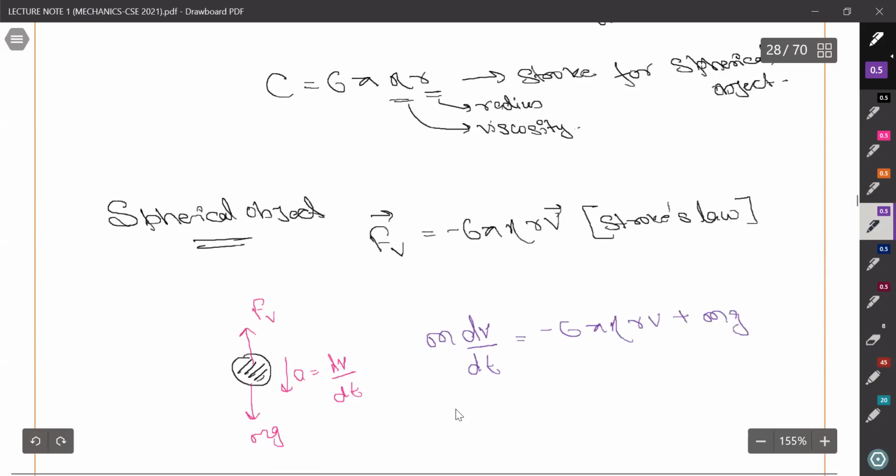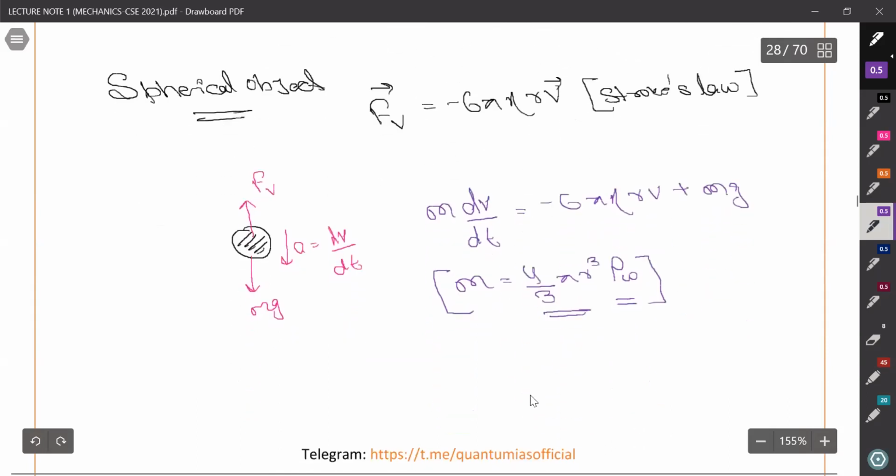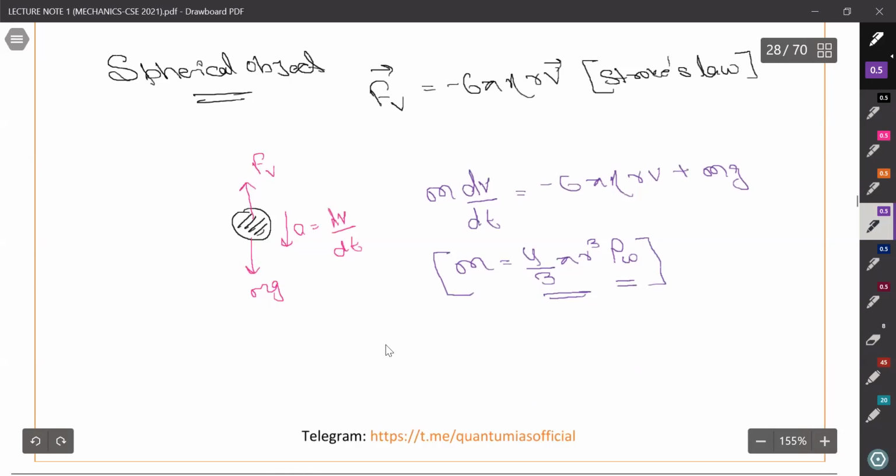Also, we know that m is what? It's a sphere, so volume into 4 pi r cube into rho of water. Volume into density is mass. Put it there. So we will be left with this thing, dv by dt. Put the value of mass, 4 by 3. It will go there. 9 by 4. That will become minus 9 by 2 eta v upon rho r square plus g.